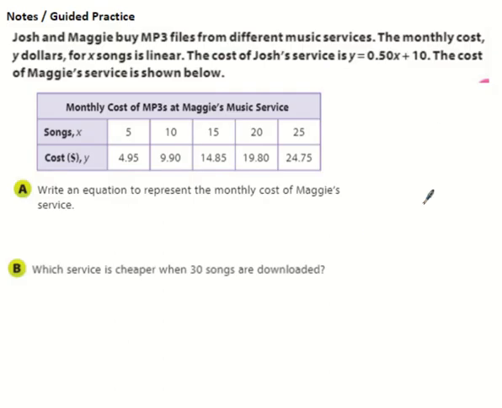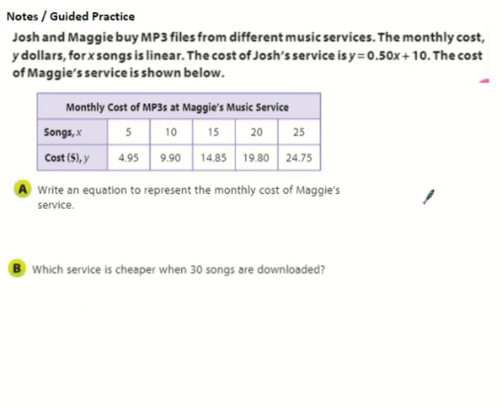So we've got Josh and Maggie. They're going to buy MP3 files, which for you guys, I'm not even sure if you know what that is anymore, but it's how you used to download music. The monthly cost is y dollars for x number of songs and is linear, meaning it's going to make a straight line. Josh's equation is y equals 50 cents x, or 5/10 x, plus 10. The cost of Maggie's service, however, is shown in the table.